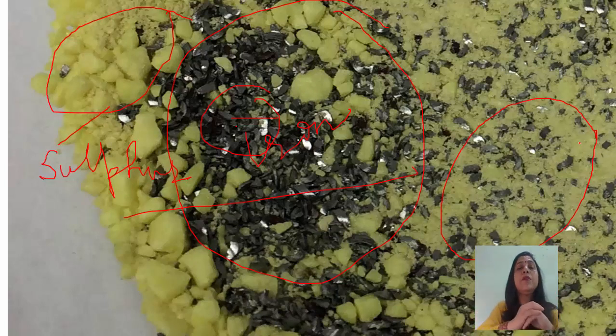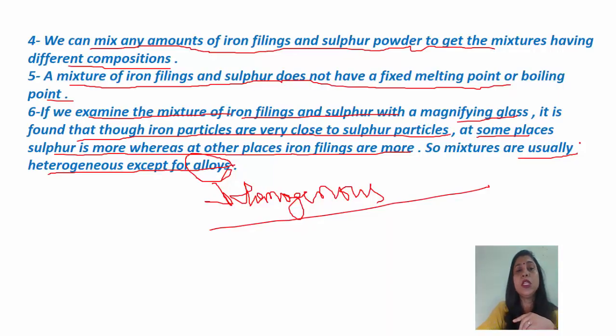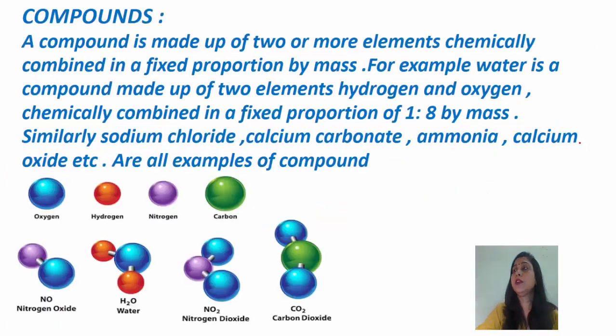This altogether is a mixture of iron filings and sulfur, but you can see that the amount of iron filings and sulfur is different at different places. So these are the properties of a mixture of iron and sulfur.